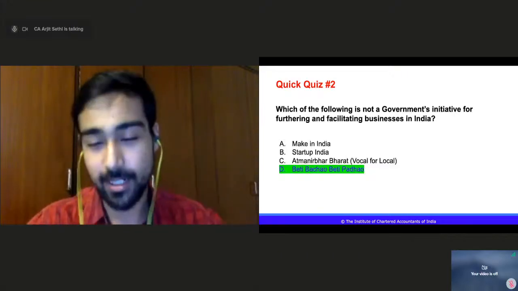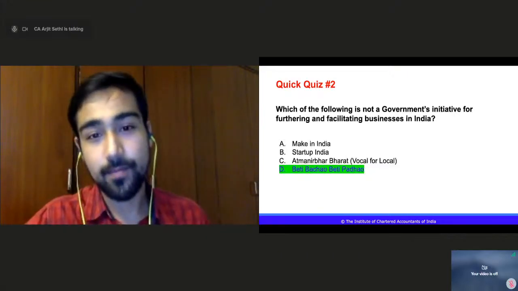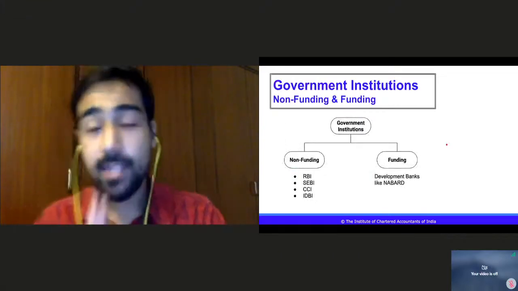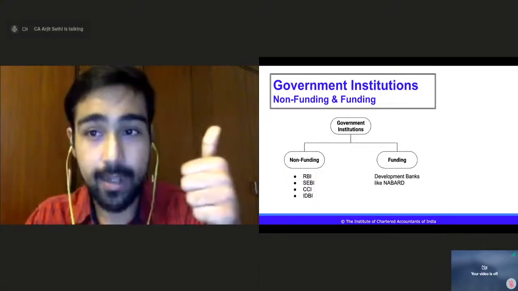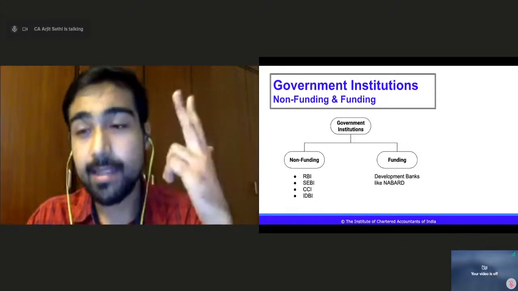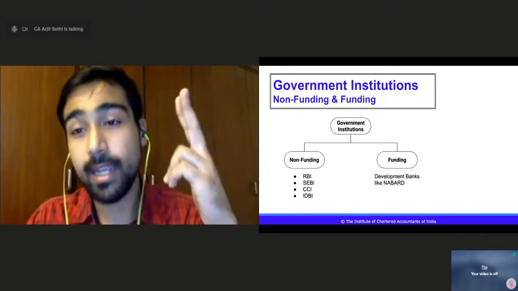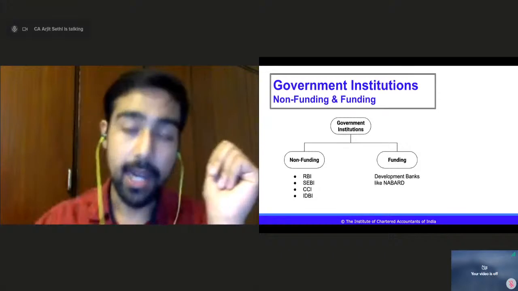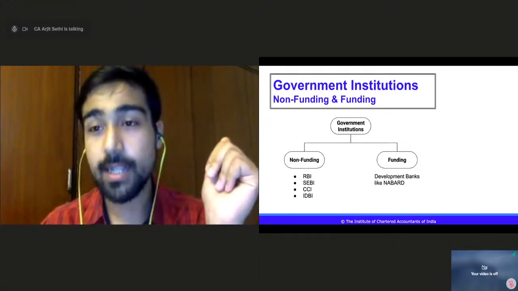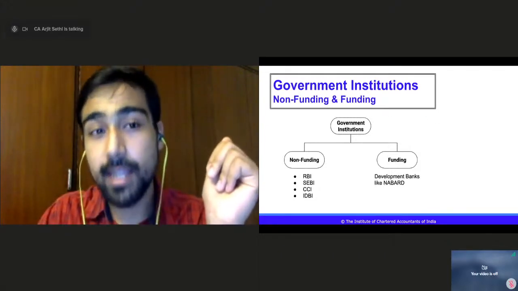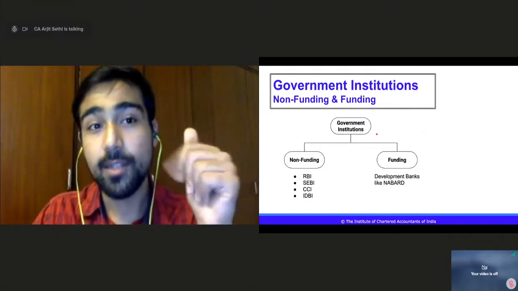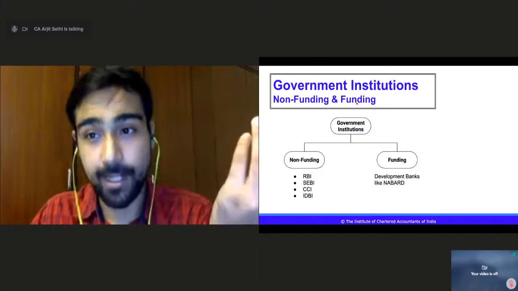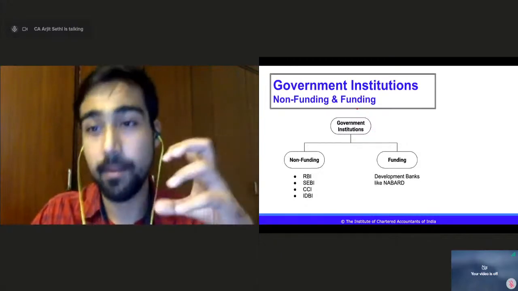We can go forward. The idea of this chapter: we just studied the three layers, point of contact, aids to trade, and third was funding and non-funding institutions, right? Chapter number 5's focus is on understanding these government organizations, funding and non-funding, that are actually helping the business.